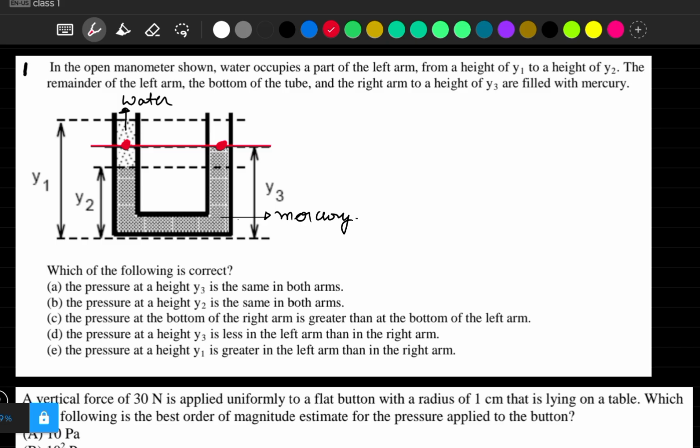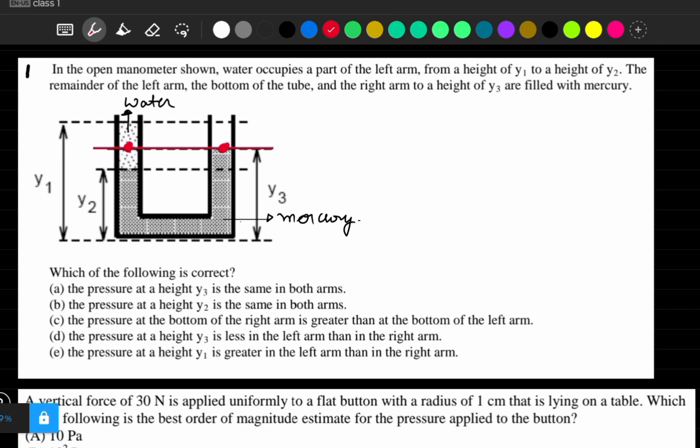In the left one, we have all this water, but in the right one, we have nothing, only air, right? So in the left, pressure will be P atmosphere plus rho gh, because here we have pressure due to atmosphere plus pressure due to this liquid.